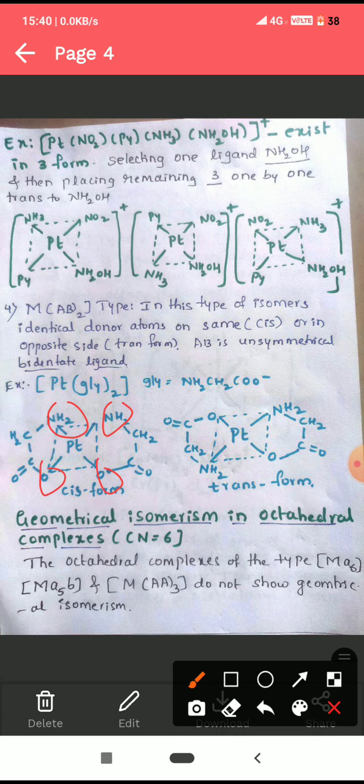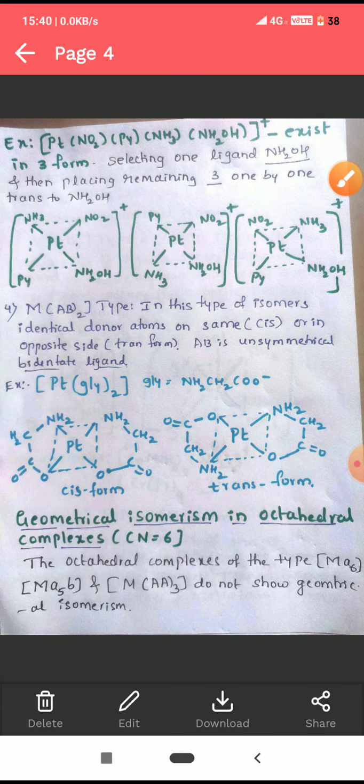In the second example, nitrogen is opposite to each other, oxygen is opposite to each other. This type of example is called trans form, and the first one is cis form. If the identical donor atoms occupy the same position or the same side of the plane, then it is cis form. If they are opposite to each other, then it is trans form.